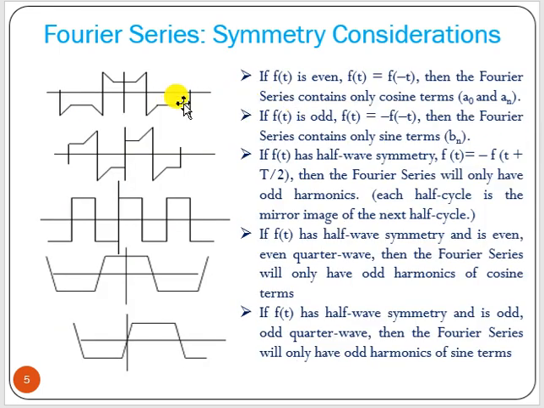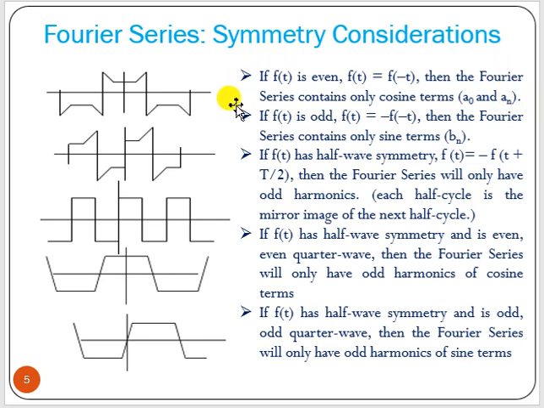Now say f(t) is an even function. An even function means f(t) equals f of minus t, and then the Fourier series contains only cosine terms, that is, we will have the a0 and an terms. The bn coefficient, which is the sine term, becomes 0.